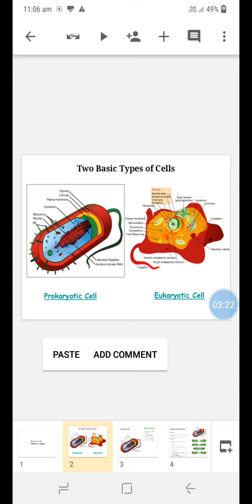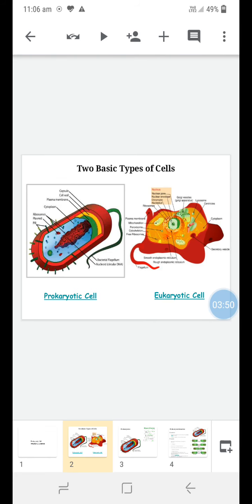The second part of the prokaryotic cell is called the cell wall. The cell wall is the most important part in prokaryotic cells, and in eukaryotic cells also. The cell wall gives mechanical strength and rigidity to the prokaryotic cell. It also helps to maintain the integrity of the cell. The prokaryotic cell remains stable in the aqueous environment due to the presence of the cell wall.